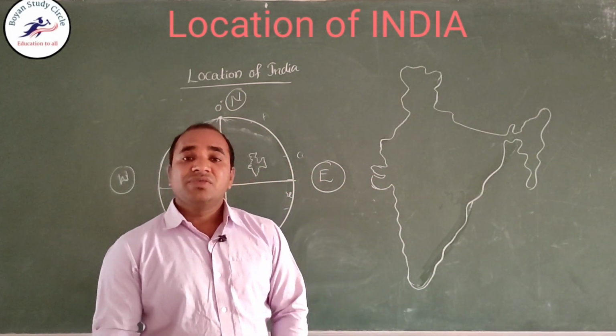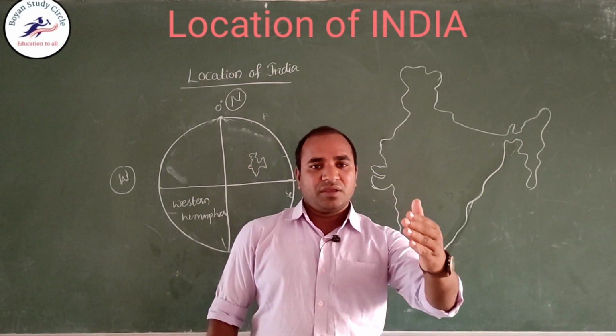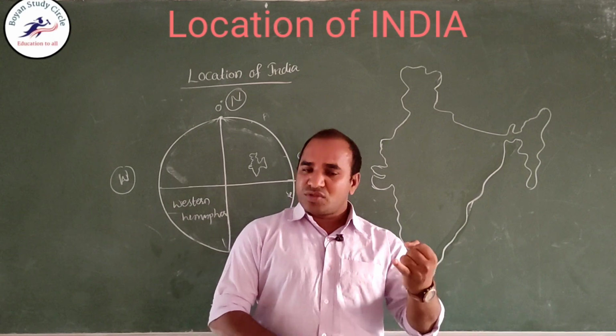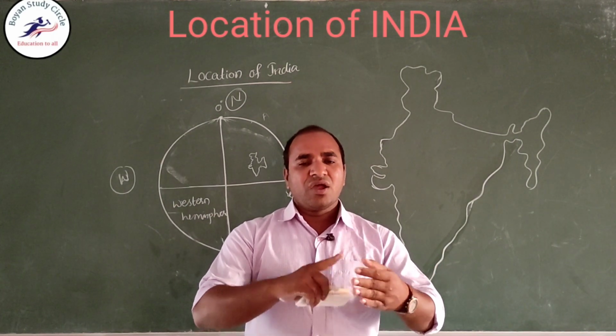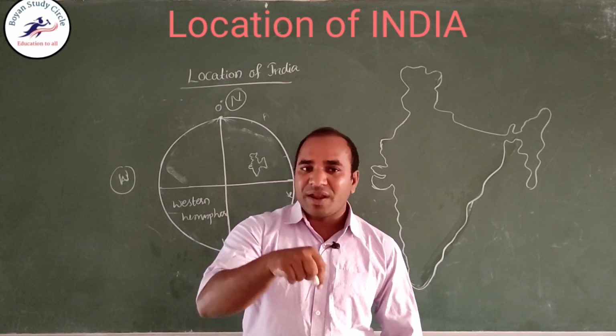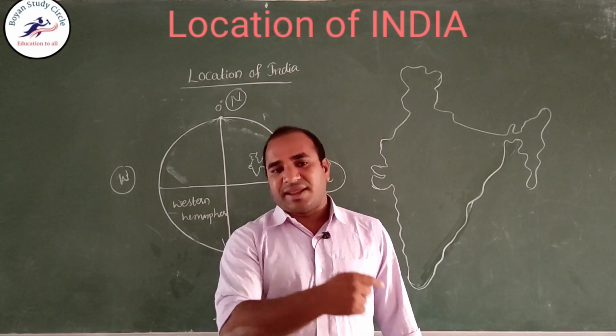Next, coming to India. It is the 7th largest country in the world. Before our country, there are 6 countries: Russia, Canada, America, China, Brazil, Australia, and the 7th one, India. The 8th largest country is Argentina.